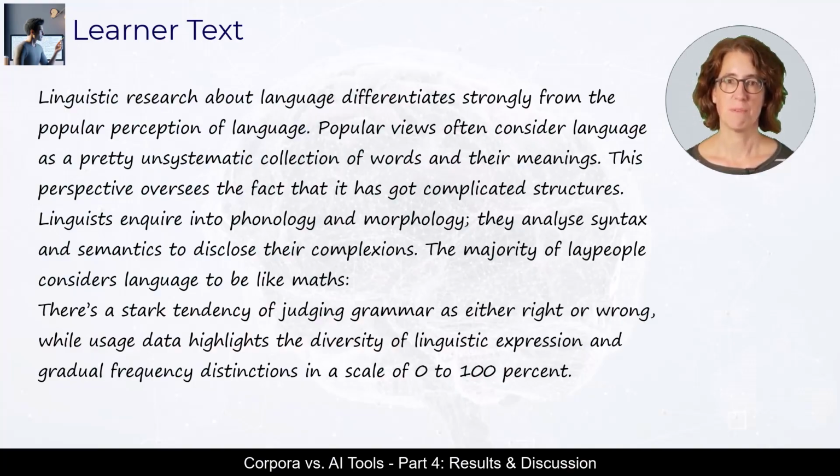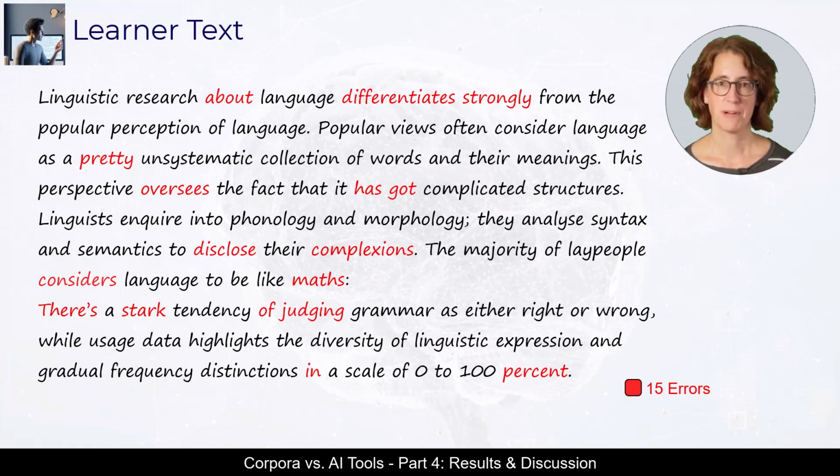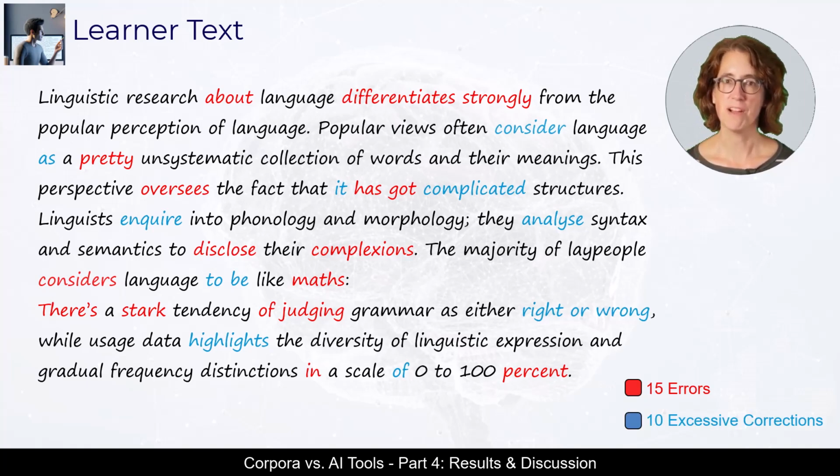Our analysis in the previous video showed that not only serious errors are corrected by all three tools, but also expressions which, from a linguistic point of view, are only alternative formulation variants. We have highlighted in blue the variants suggested from time to time by the three AI tools in this experiment. Users of these tools should therefore be aware that despite a task clearly aimed at error correction, it is not uncommon to get more changes than necessary.